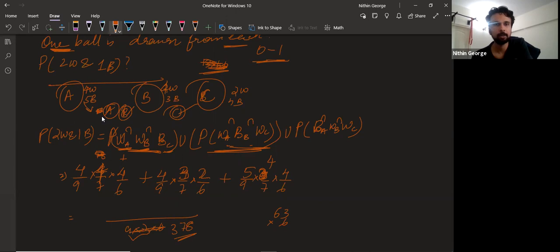So then blue from C will be 4 by 6, and 2 by 6. Okay, so 4 cube is 64. 4 into 3 into 2 is 24. And 16 into 5 is 80. You have 64 plus 24 is 88, plus 80, which is 168, divided by 378.